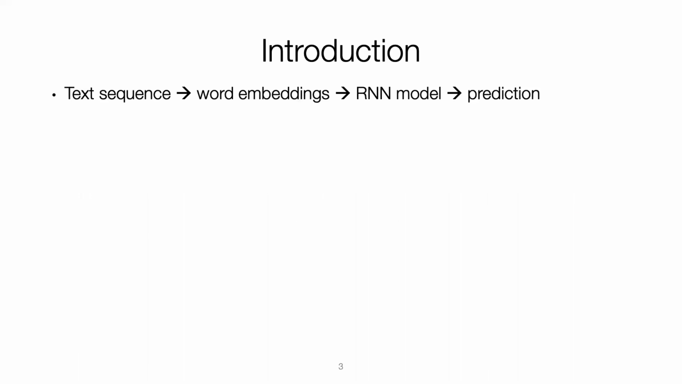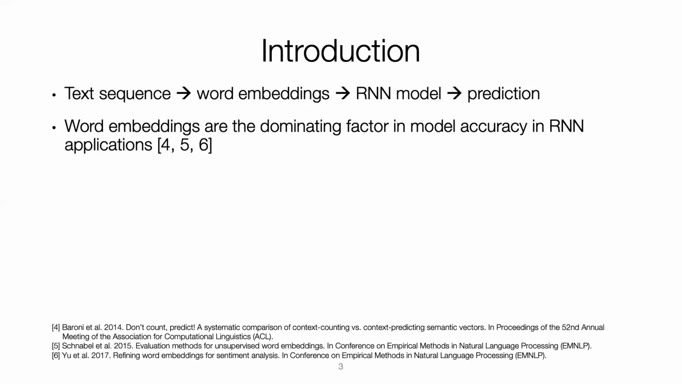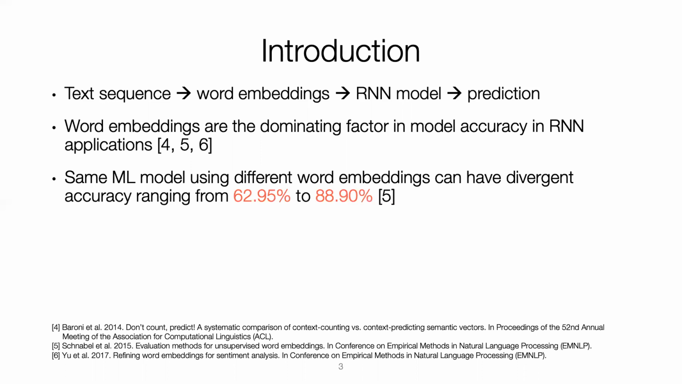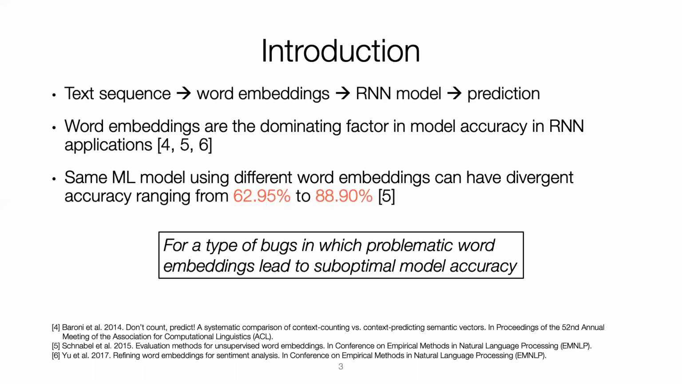A typical textual application usually takes in a text sequence and produces a desired output. Text sequence consists of a list of words, which are first transformed to embeddings before being fed to an RNN model. Existing studies show that word embeddings are a dominating factor for performance of RNN models. Different embeddings can lead to significantly different accuracy, from 63% to 89% with the same model. We hence focus on fixing bugs caused by problematic word embeddings in this work.